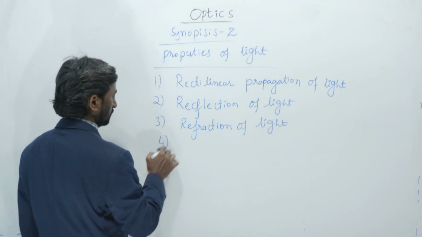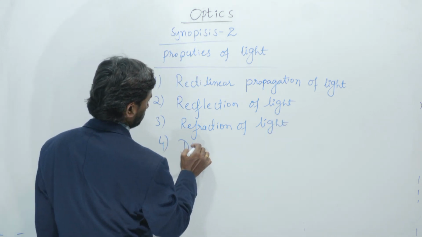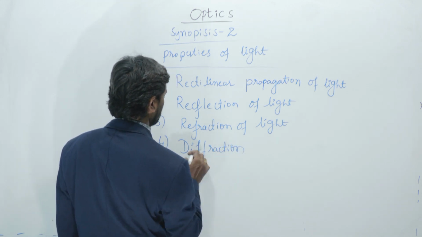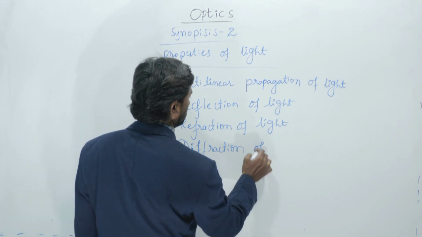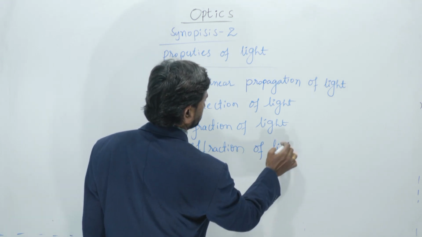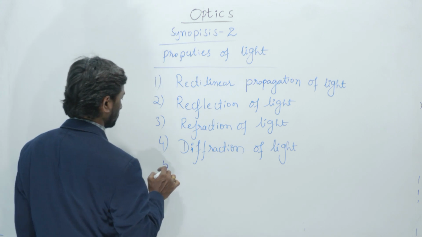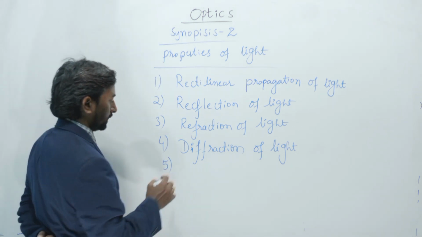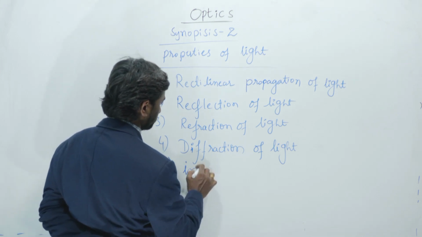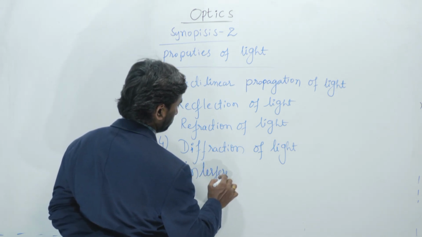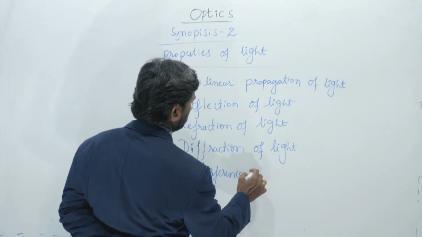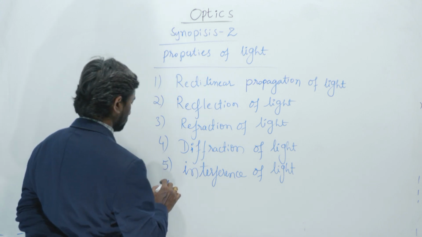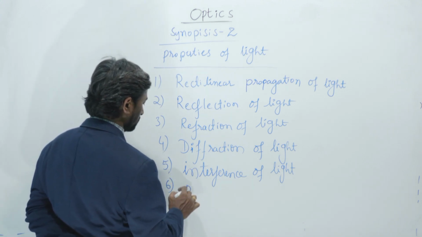And the fourth one is diffraction of light. And the fifth one, we can write here, is interference of light. The sixth one is polarization of light.